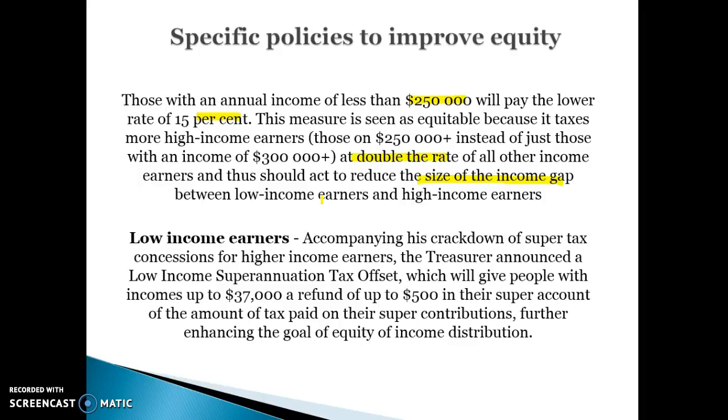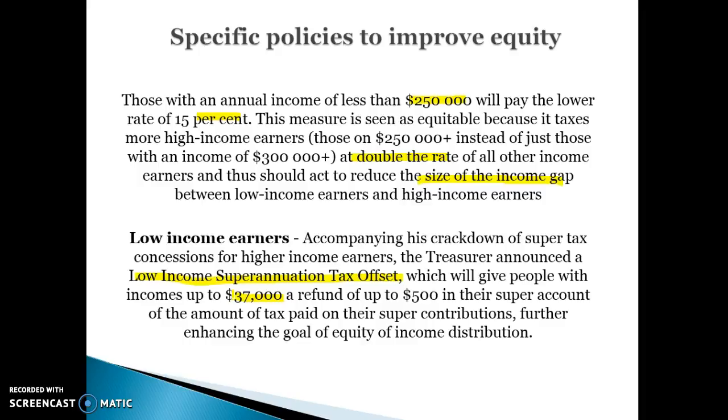The other thing that's directly related to superannuation is low income earners are basically going to get a refund on some of the superannuation they pay. So the Treasurer has announced the low income superannuation tax offset, which will give people with an income of up to $37,000 a refund of up to $500 on their superannuation contributions on the amount of tax they pay. So if you're putting a certain amount of money into superannuation, you might be putting, say, $4,000 into superannuation and paying tax on that. You would be able to receive a refund up to $500 on your super account tax that you're paying.